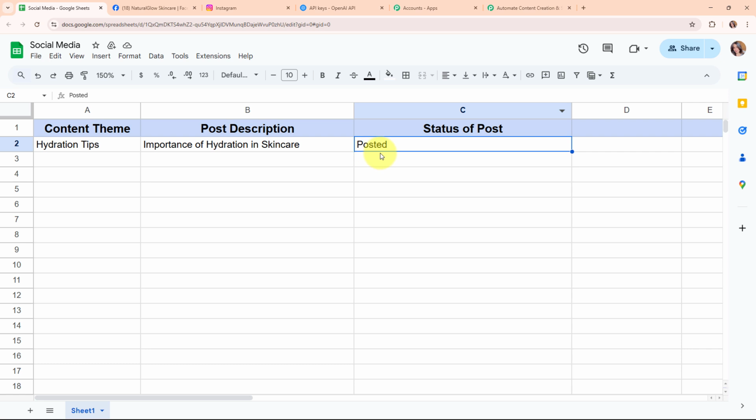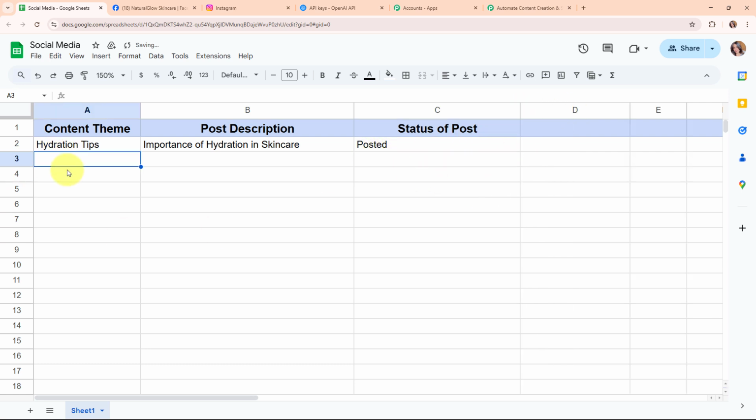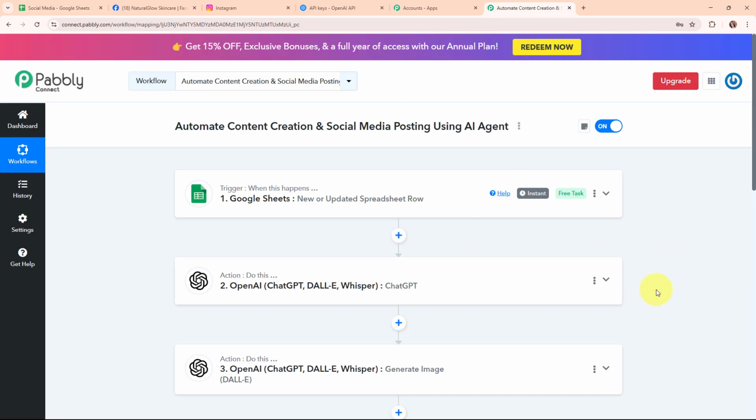So now let's go and check it. And here you can see we have successfully updated the cell value as "posted" for the status of the post. Okay, so with this, we have successfully set up our entire automation. So once we have set up this entire automation, what we are going to do is check the working of this particular automation with a real-time example.